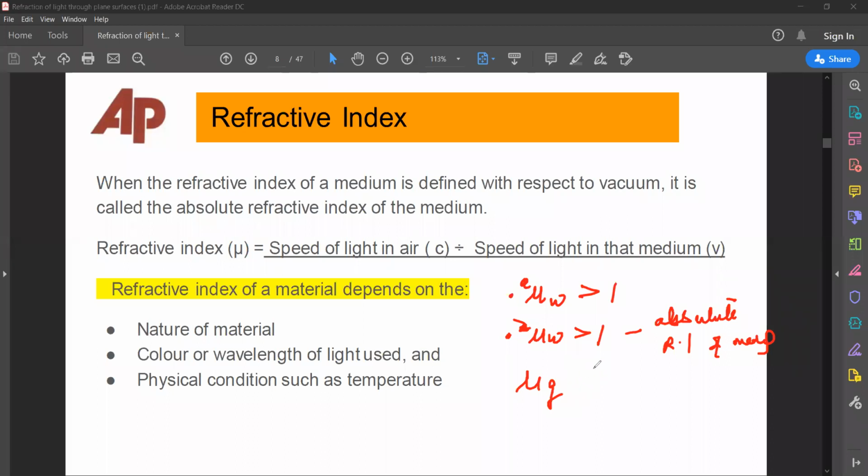Whenever you find the value of the refractive index of the second medium with respect to air or vacuum, we also call it the absolute refractive index. It is always greater than 1. Note down all this in the book. Absolute refractive index is always greater than 1.